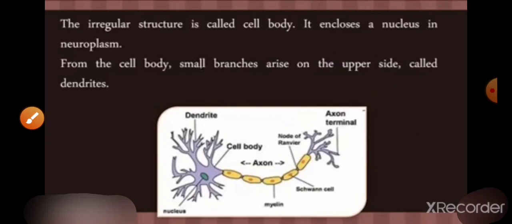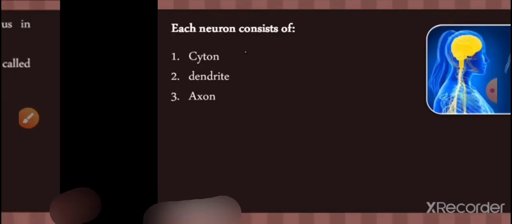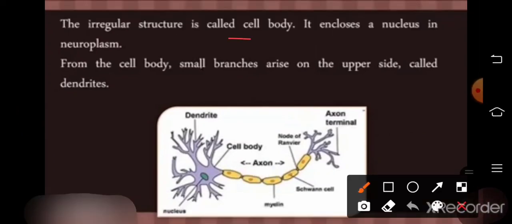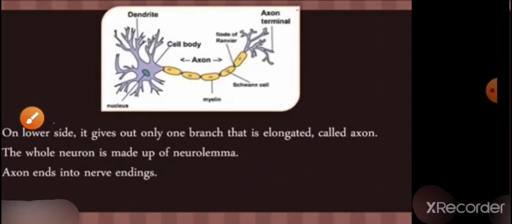This irregular structure is called the cell body. It encloses a nucleus in the neuroplasm. This portion is neuroplasm, filled with cytoplasm, which is called neuroplasm in the case of a neuron. From the cell body small branches arise on the upper side, called dendrites. This portion is called the dendrite portion.